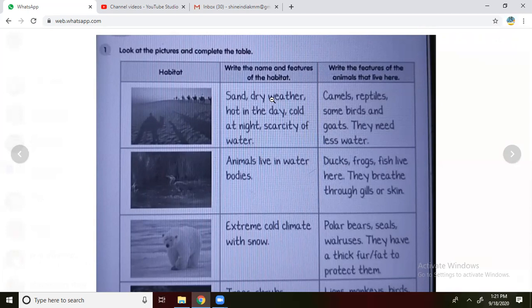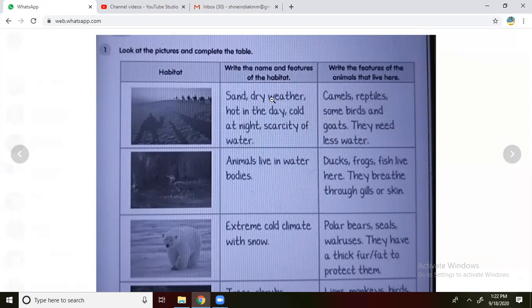And next, scarcity of water. Without water, no animal or human being is going to live. So that scarcity of water will be there in the desert areas. But all these adaptations will be handled by one animal, that is the camel.